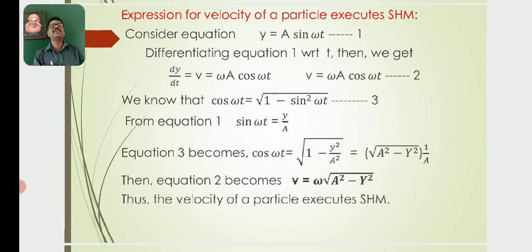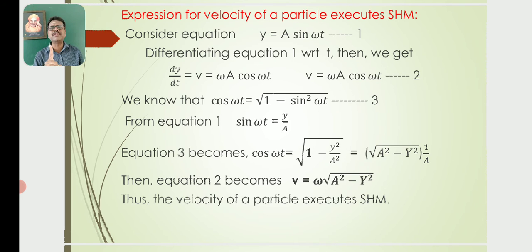So then the expression for the velocity of a particle executing simple harmonic motion. Consider the equation y is equal to a sin omega t. Let this be equation number 1. Then differentiating equation 1 with respect to t, we will get dy by dt is equal to v, which is equal to the differentiation of a sin omega t, that becomes omega a cos omega t.